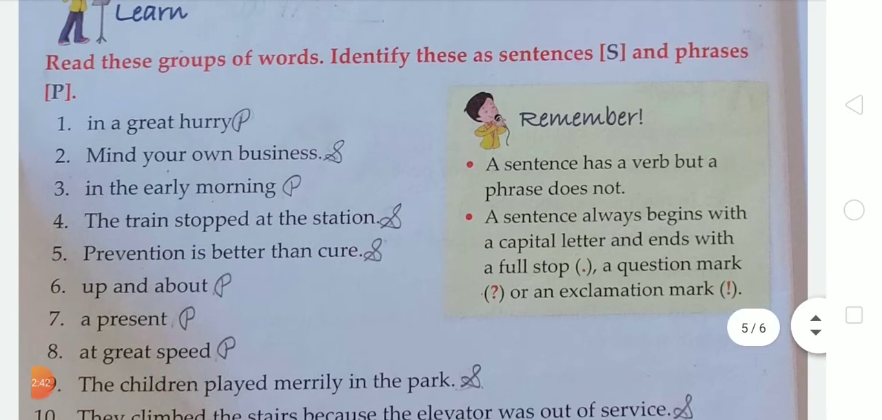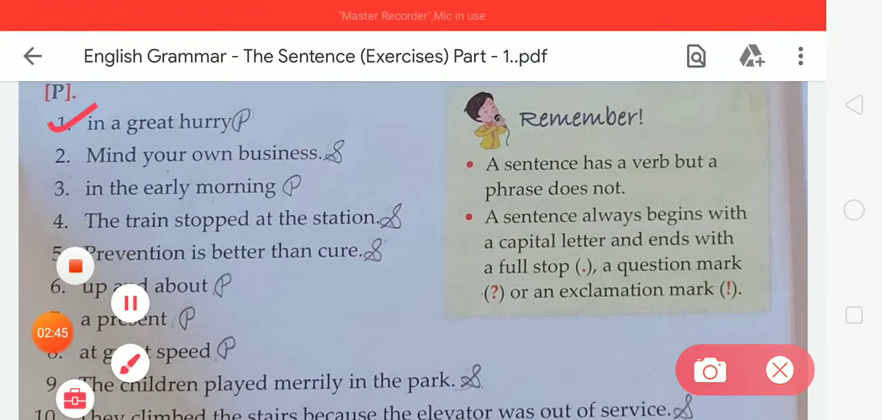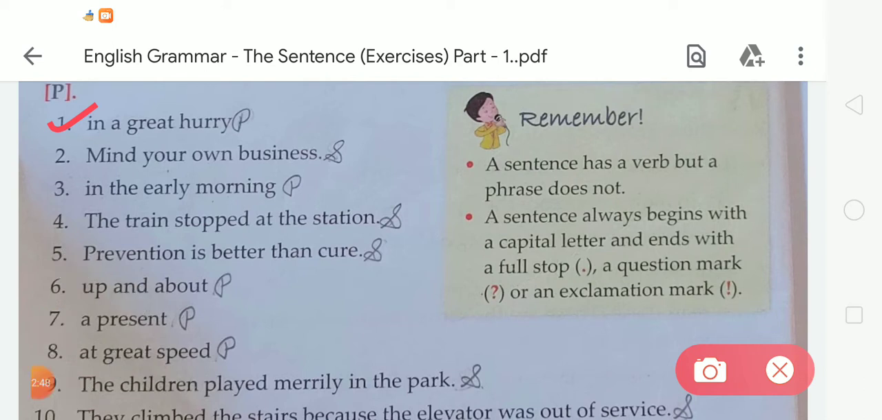Firstly, the first one is "in a great hurry." Students, tell me, can this group of words make sense? It is very important for you to know that a sentence always begins with a capital letter. In this group of words there is no capital letter and no full stop. So we say that this is a phrase, because it does not make complete sense. So we write P here.